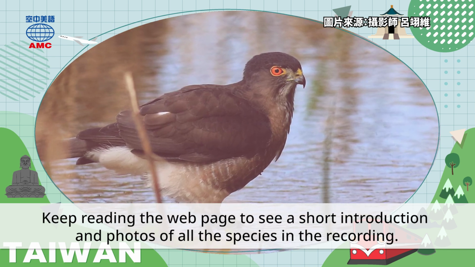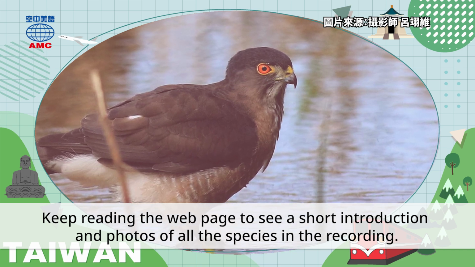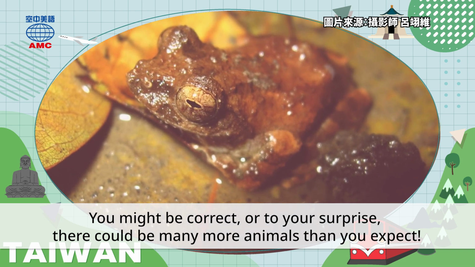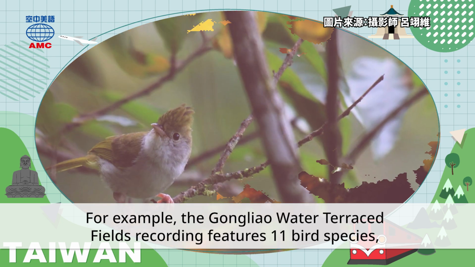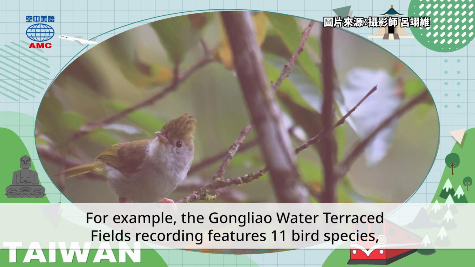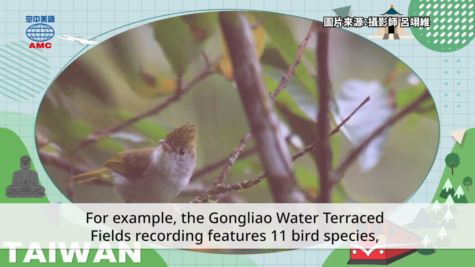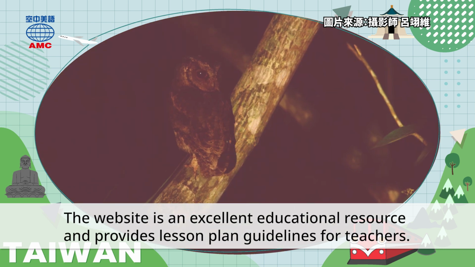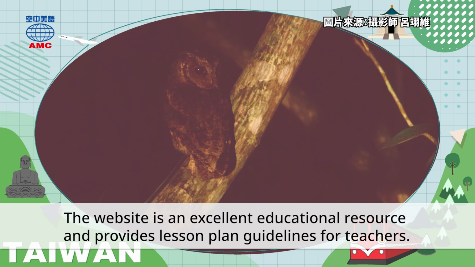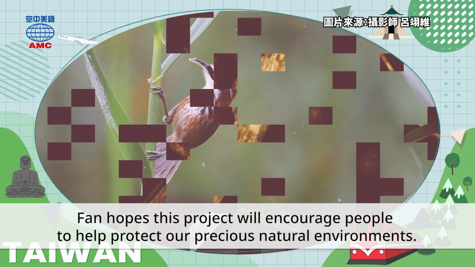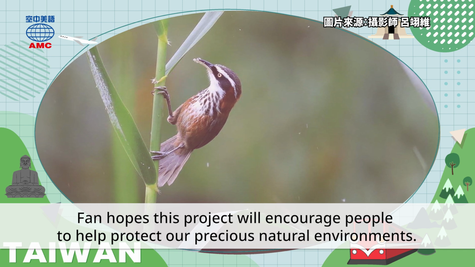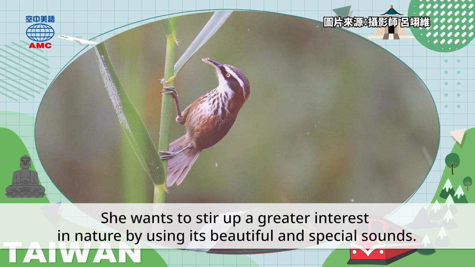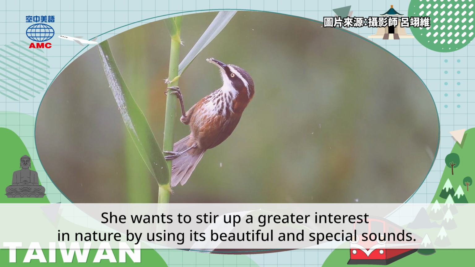Keep reading the web page to see a short introduction and photos of all the species in the recording. You might be correct, or to your surprise, there could be many more animals than you expect. For example, the Gongliao Water Terraced Fields recording features 11 bird species, 3 frog species, and 1 squirrel species. The website is an excellent educational resource and provides lesson plan guidelines for teachers. Fan hopes this project will encourage people to help protect our precious natural environments. She wants to stir up a greater interest in nature by using its beautiful and special sounds.